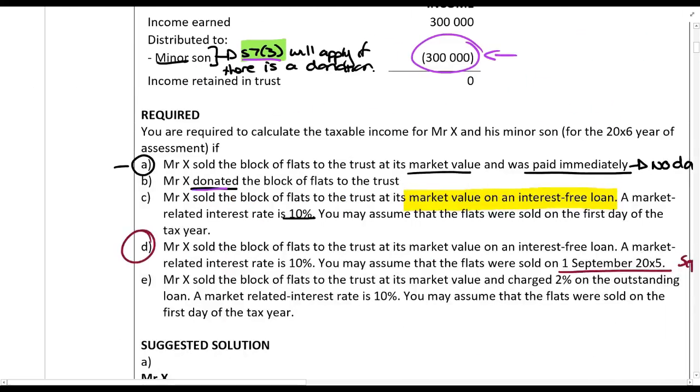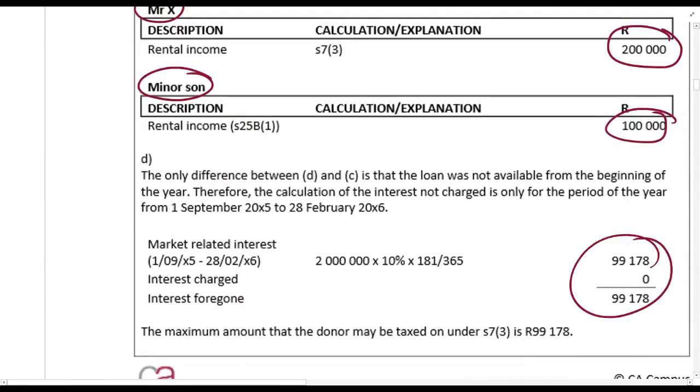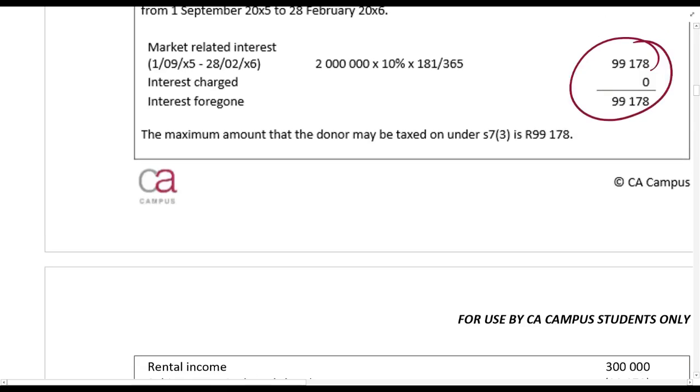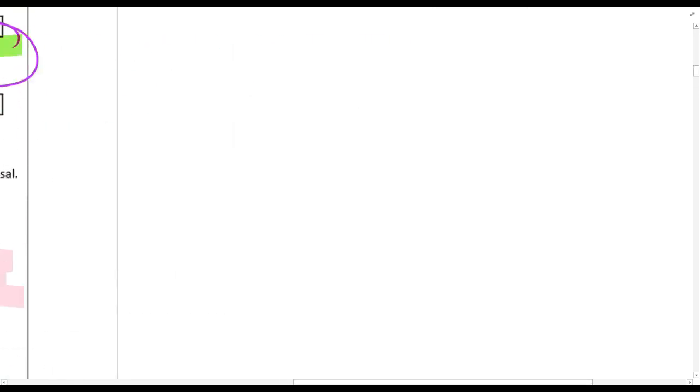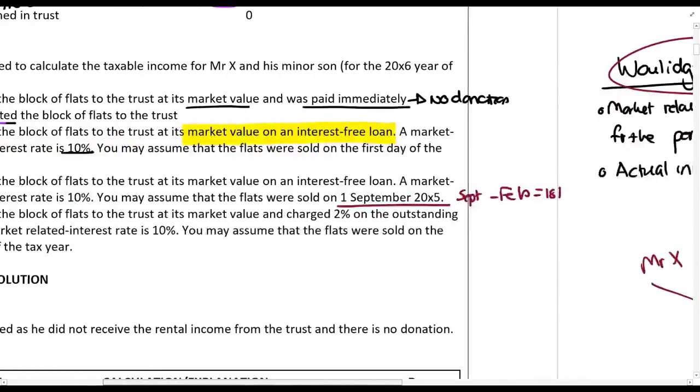Okay, so that's for part D. Let's go see. All right, there we go. Okay, I miscalculated there. It should be 208.22.